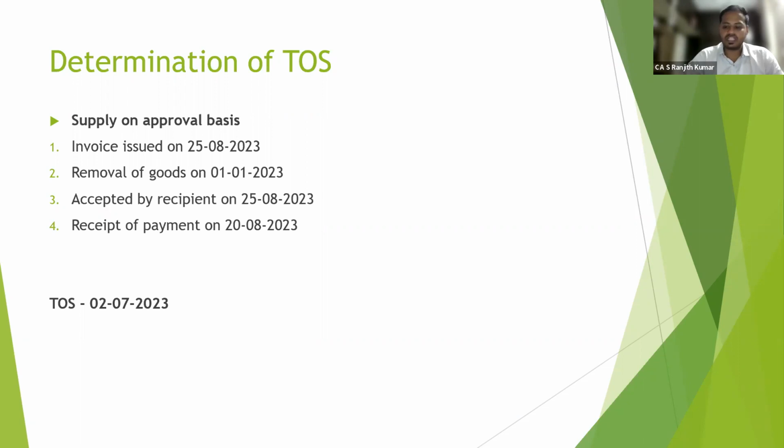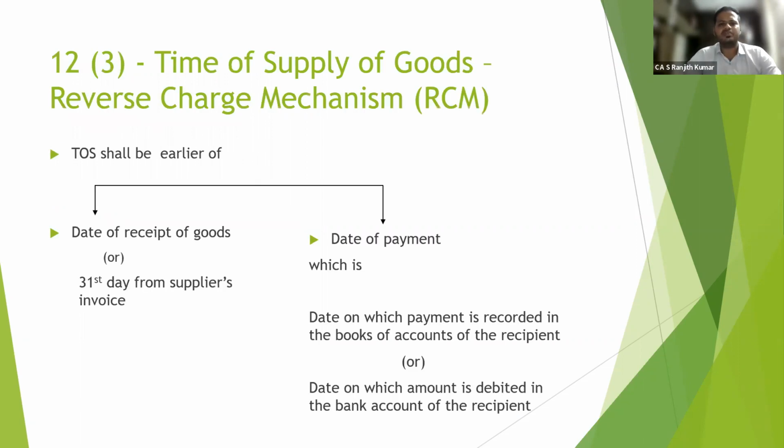Okay, so let's get to the last topic, which is reverse charge mechanism.